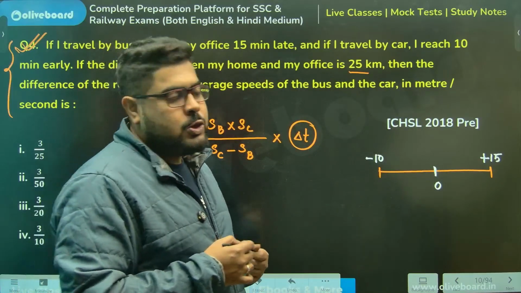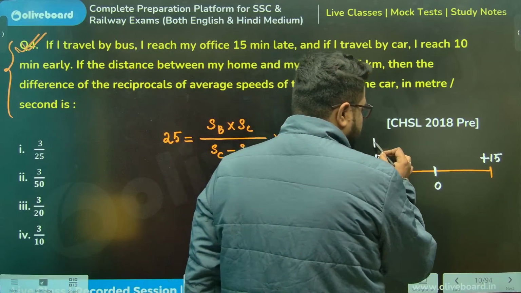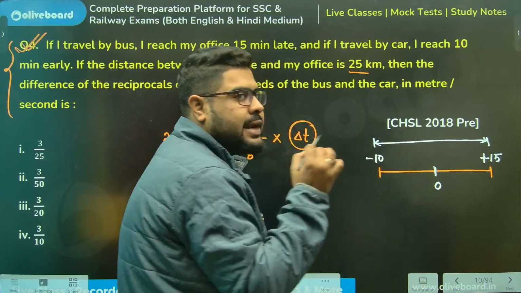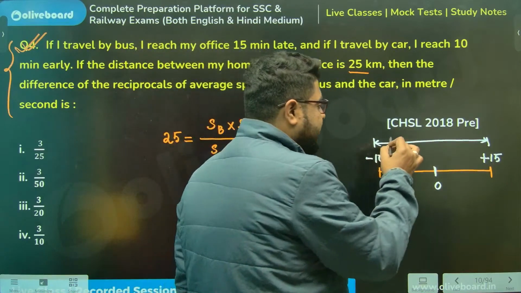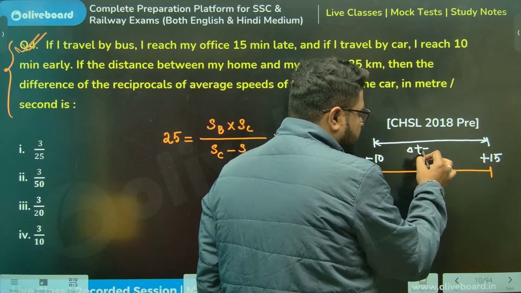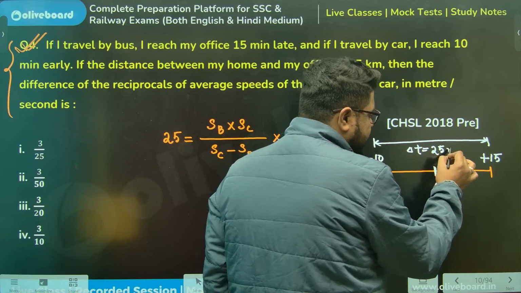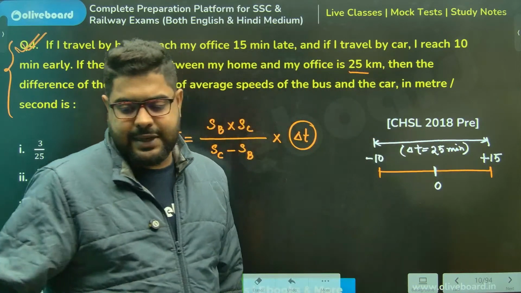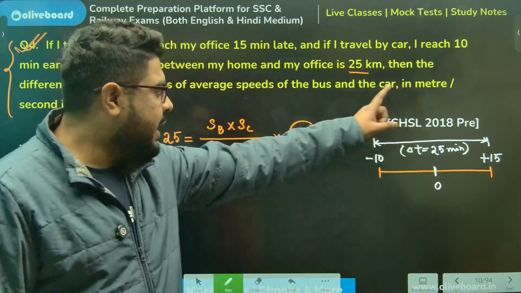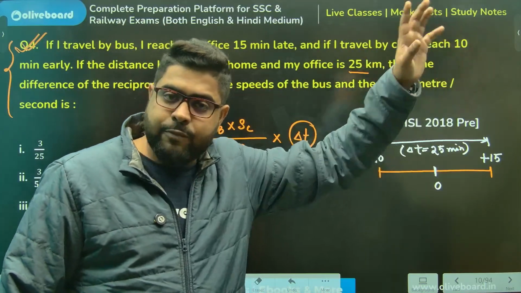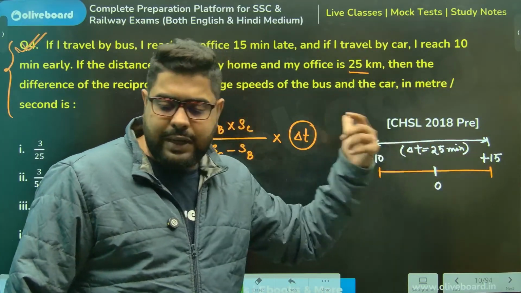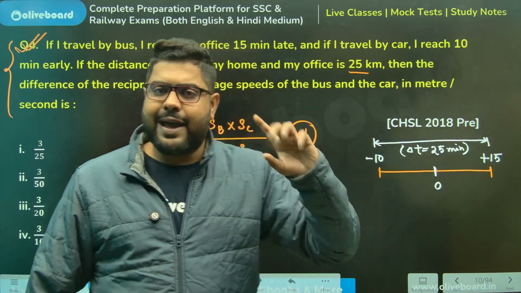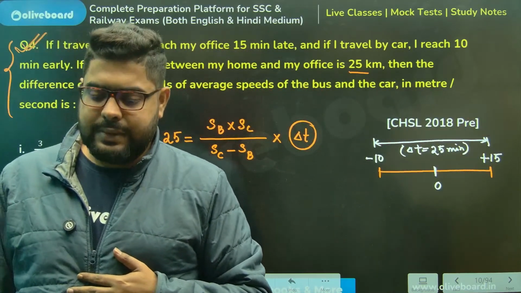So the delta T value, the gap between these two times, will not be 15 minus 10, 5 minutes. It will be 25 minutes. Remember this. This is where many people make a mistake. So please don't make this mistake with early and late. Please visualize this particular diagram. Clear?